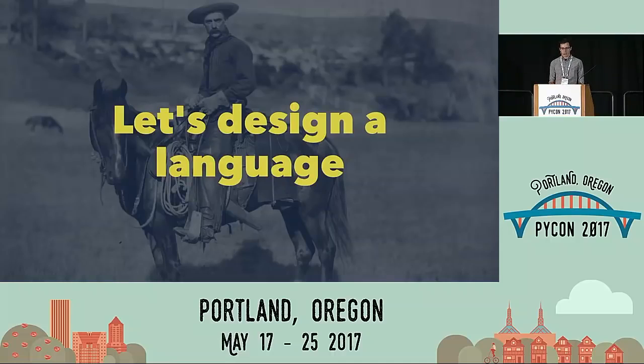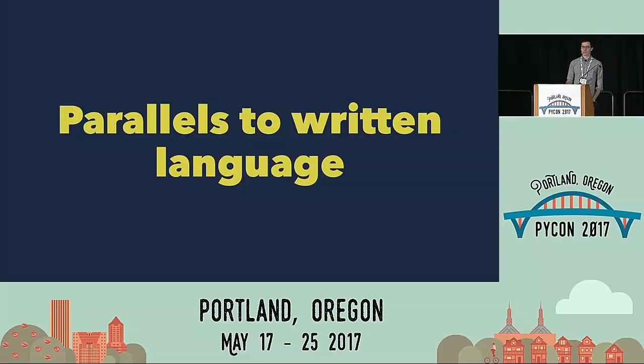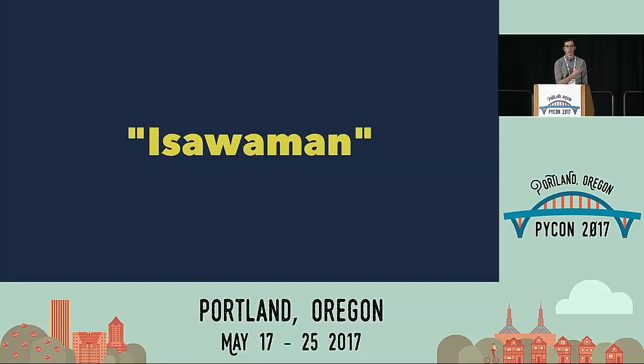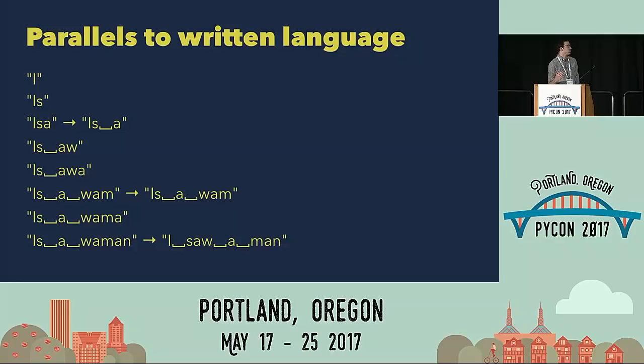So let's design a language. First I want to talk about some parallels to written human language. Let's say I told you that this is a sentence and I've removed the spaces from it, and I'm going to tell it to you one character at a time. As you're parsing this sentence, you would get one character at a time and try to figure out what the end of the sentence is going to be and what the meaning is. So you might say I, and then I say S, and you say okay, that's the word "is", and you'll go along until I say, all right, we're done. And you say, this sentence is clearly "I saw a man." You can insert those spaces because you have a sort of dictionary in your mind of valid English words, like is, awake, saw, man, etc.